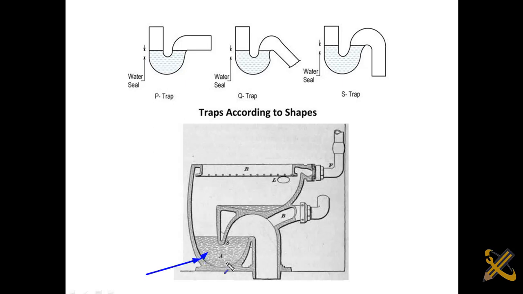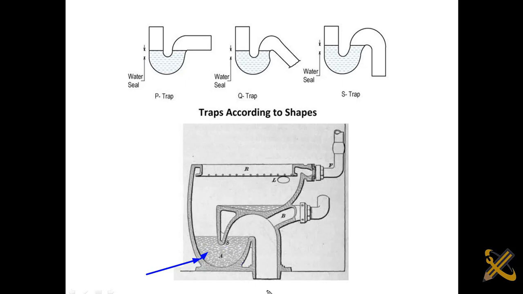This area where my arrow is, that is water content being held in this particular area. This is a sample of a water closet. By the time you defecate inside the water closet and you flush, some amount of water, clean water to be precise, is held in this area.